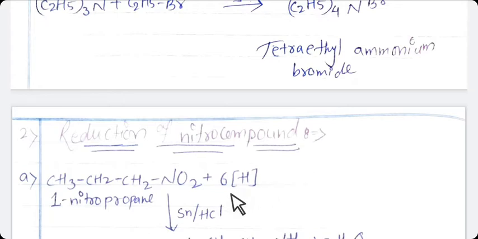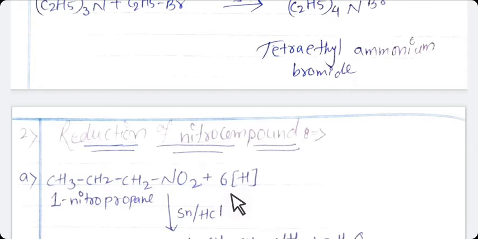Student, always remember, aliphatic and aromatic nitro compound can be reduced only to primary amine, and for this method we can use either metal acid mixture, means tin HCl, iron HCl, or zinc HCl, or we can use catalytic hydrogenation, means hydrogen nickel, or in place of nickel we can use platinum or palladium, or lithium aluminum hydride in ether. So you can use any one of these methods and form primary amine easily.